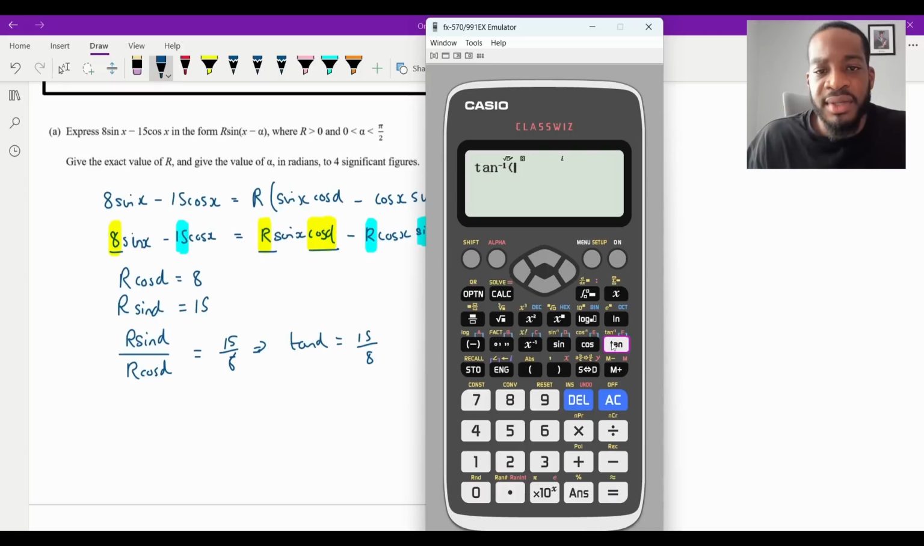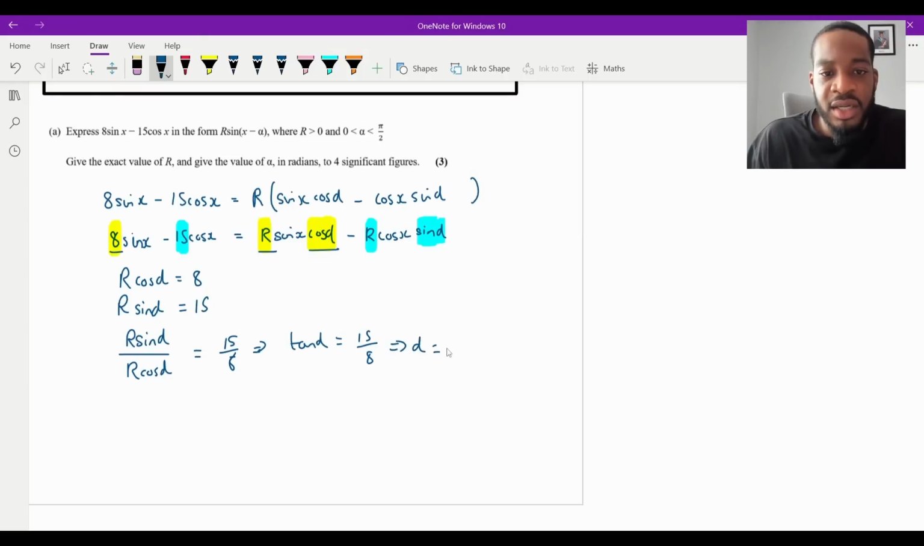So alpha is going to be the tan inverse of 15 over 8, which is equal to 1.0808. They want it to four significant figures, don't they? So that's going to be 1.081, isn't it? Yeah. So that means that alpha is going to equal 1.081. So that's fine. And then we need r.